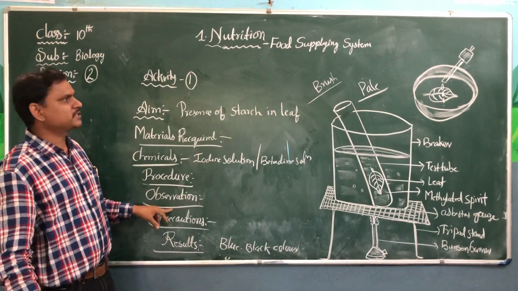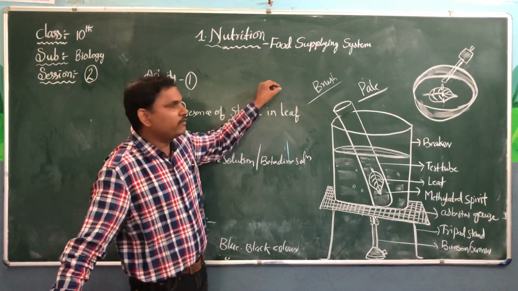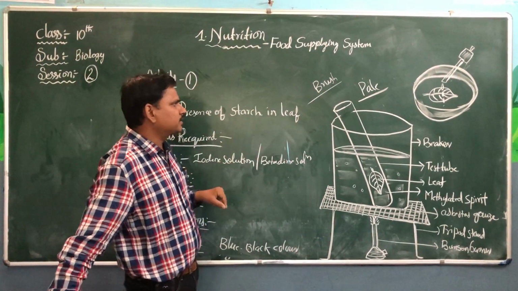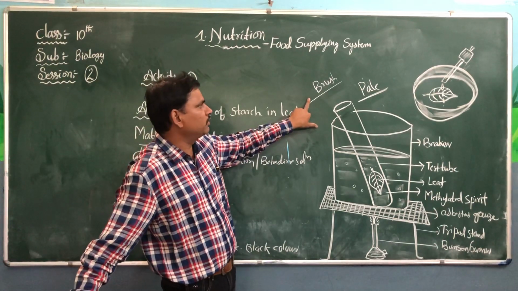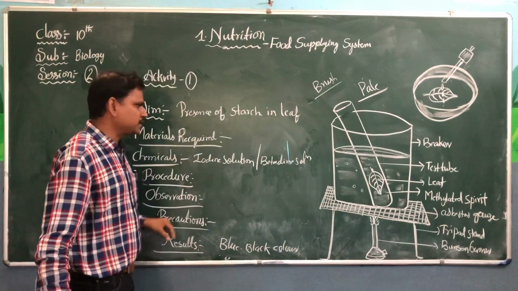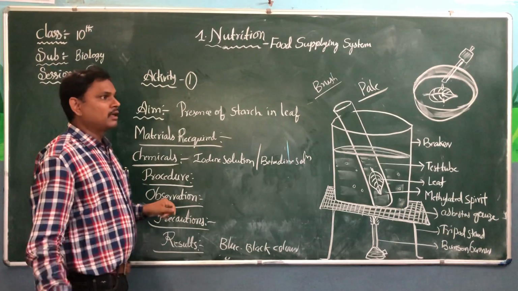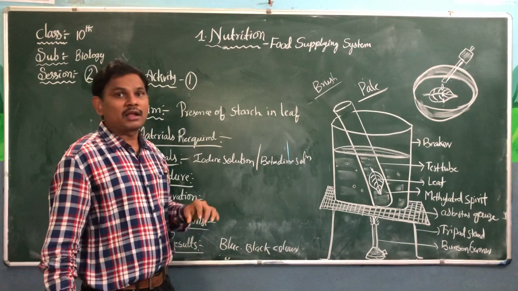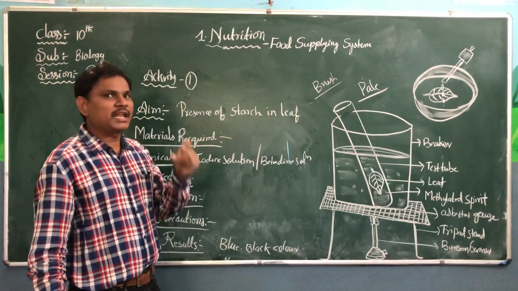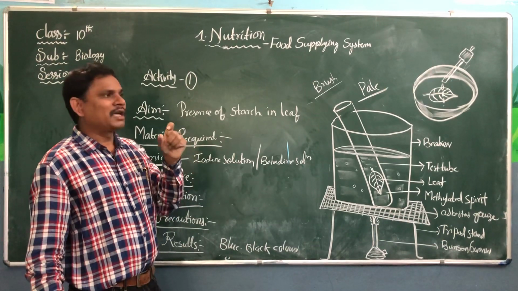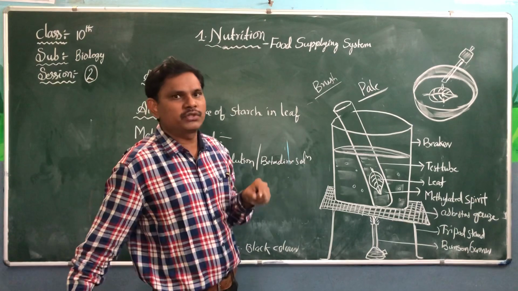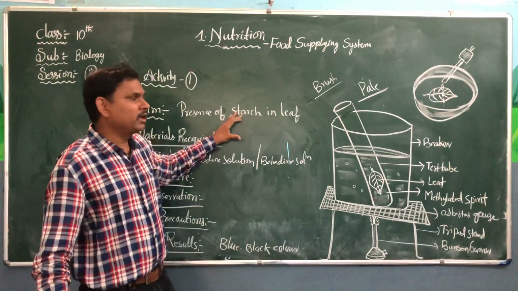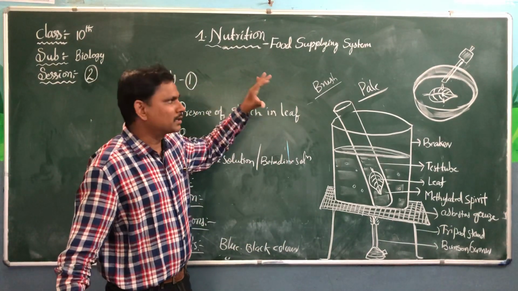What precautions can we take here? Do not touch the leaf with the fingers or hands. We must use a brush. One more precaution: we should not take a yellow or unhealthy leaf. We should select only a slim, healthy leaf exposed to sunlight. Then only we will get good results.